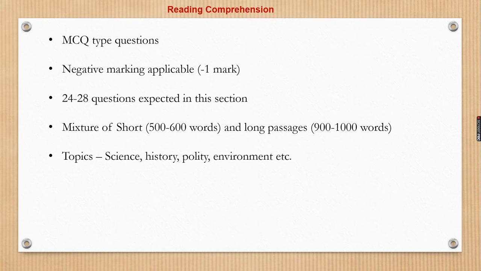So what are the topics that will be asked? It can be anything, it can be everything. There is no specific topic that is fixed for CAT. As you know, this is the highest level of examination that is available in a country to get admission to top management institutes. So the candidate is expected to have a very decent knowledge of every topic across different spectrums. Questions will be based on science, history, polity, environment, geography, recent happenings, current affairs, sports. There is no limit friends. The requirement is only an understanding of whatever passage is being provided to the candidate and then to answer based on the passage. It's all about reading and comprehending, as the name suggests, reading comprehension.